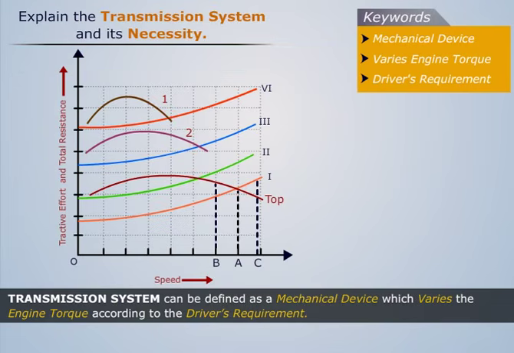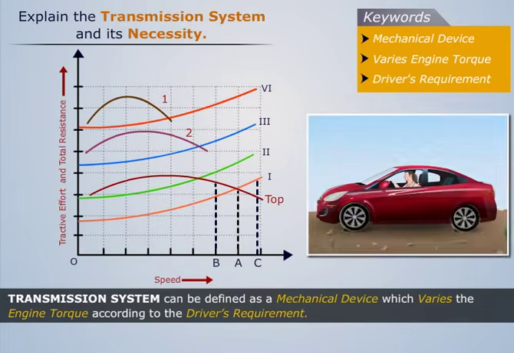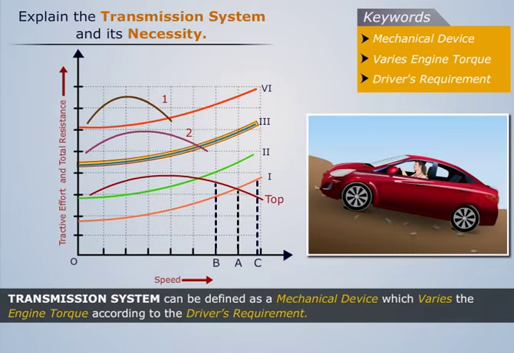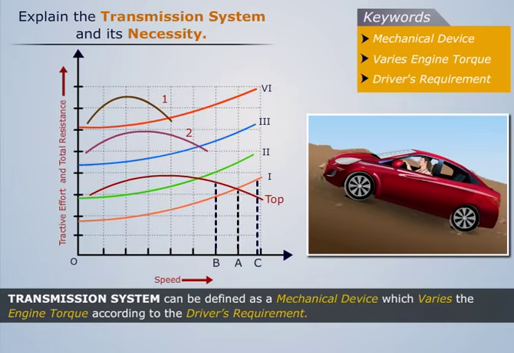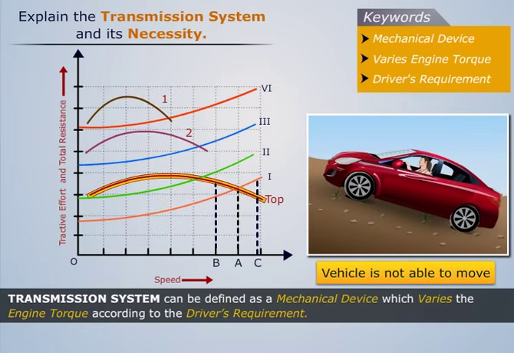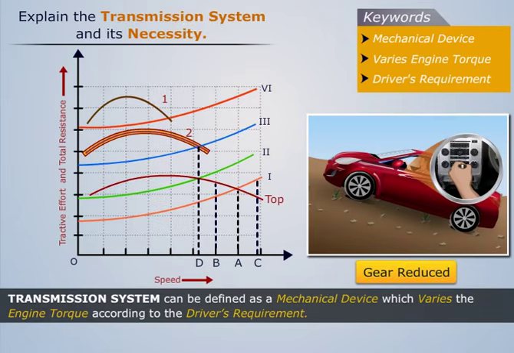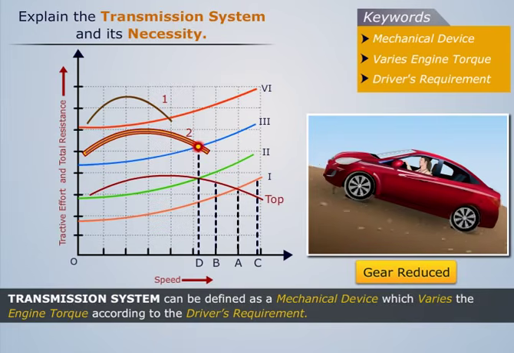Let's assume the vehicle now moves on to a higher gradient represented by the curve 3. We see that the tractive effort curve corresponding to top gear doesn't intersect the curve 3 at any point. Thus, at this gradient, the vehicle will not be able to move in the top gear. However, if we reduce the gear and thereby increase the tractive effort, a stabilizing speed is obtained.